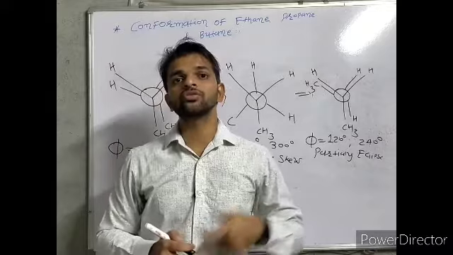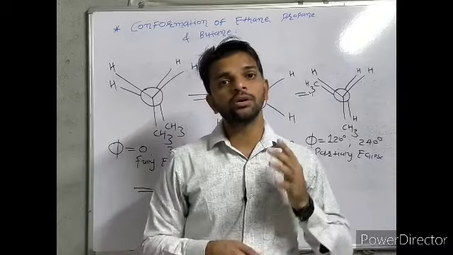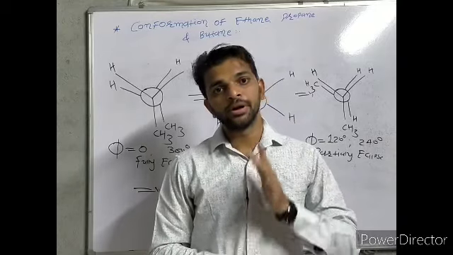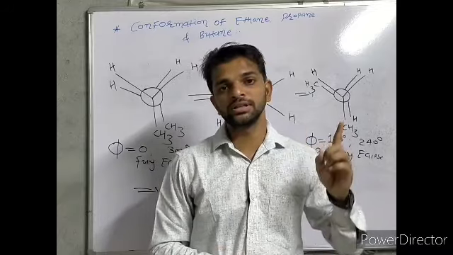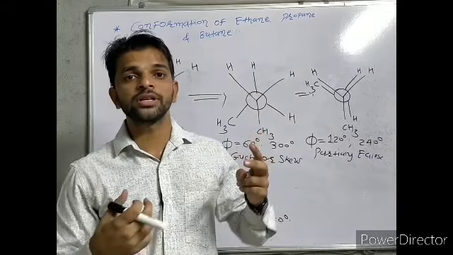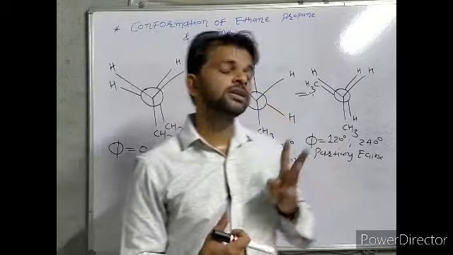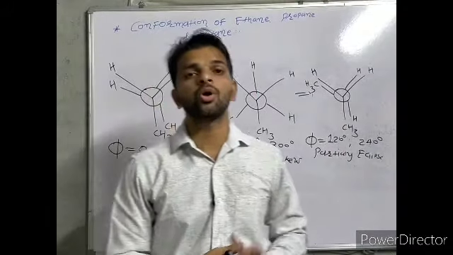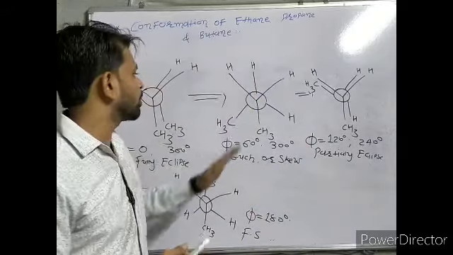So in short, we can say that propane and ethane contain only two conformational isomers, staggered and eclipsed, but butane contains four types of conformational isomers. First is fully eclipsed, second is gauge or skew, where the angle between two CH3 groups is 60 degrees, which is known as gauge interaction. Third is partial eclipse, and fourth is fully staggered. So this is the simple conformation of butane. Now we are going to discuss the stability of all of these.